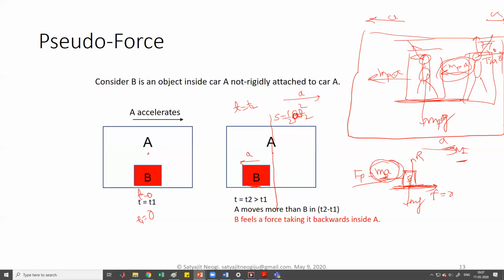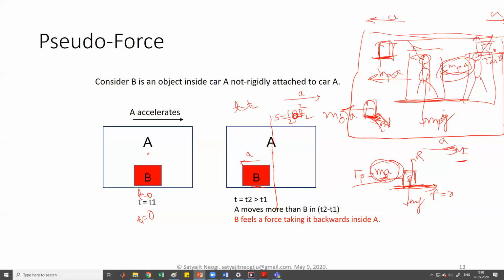So that's what I meant by rigid and non-rigid objects. Any object viewed from this non-inertial frame of reference, the windows, the seats, anything, experiences this kind of pseudo force, the mass of the object times acceleration. But because these objects are rigidly attached, there is enough friction, enough reaction force, enough resistive forces opposing this pseudo force, and that helps these rigidly attached objects to remain rigid and not experience the force.